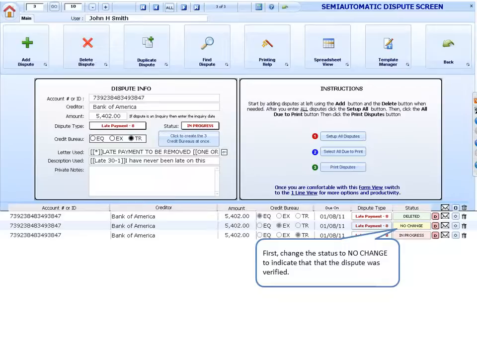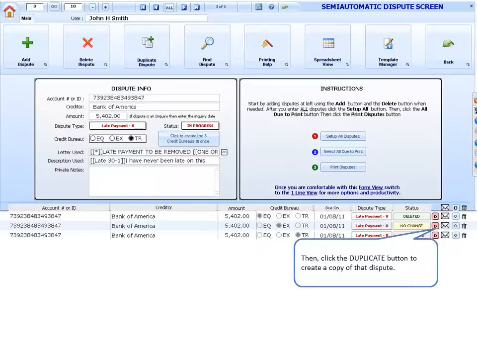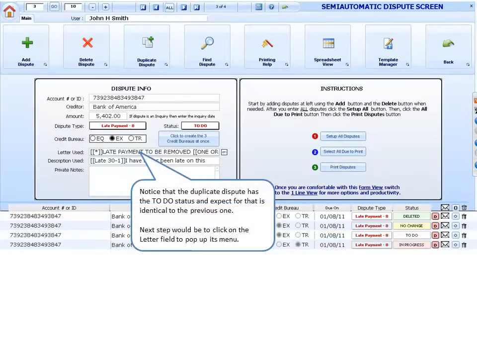First, change the status to No Change to indicate that the dispute was verified. Then, click the Duplicate button to create a copy of that dispute. Notice that the duplicate dispute has the To Do status, and except for that, is identical to the previous one.